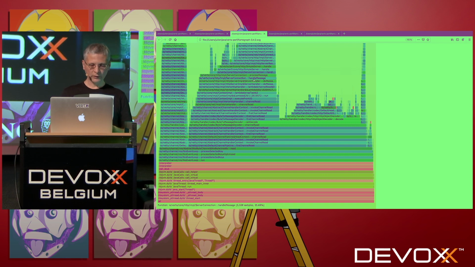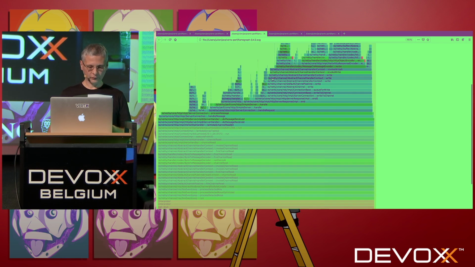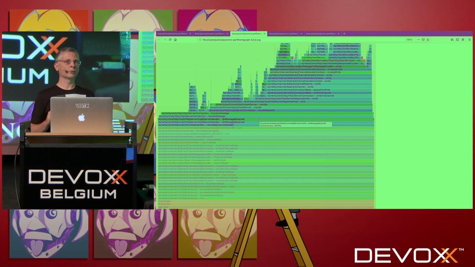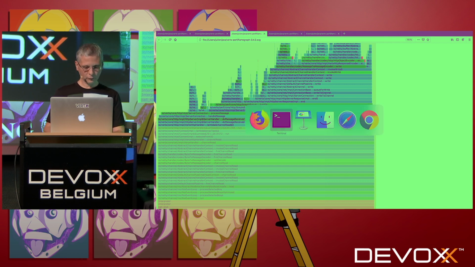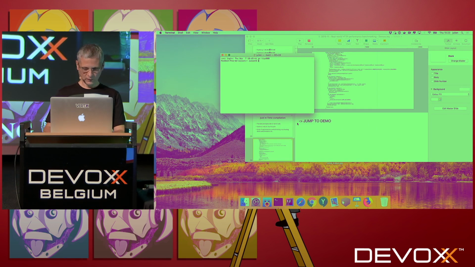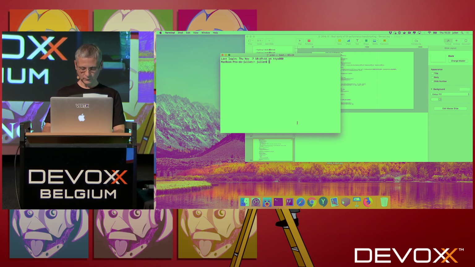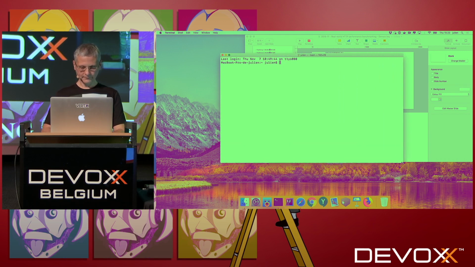So when we studied it, we found that here in this area, we have a lot of green. We are missing blue. We could have a better inlining. And to understand that, we can use this tool, JITwatch. We are going to use it quickly. So how does it work?